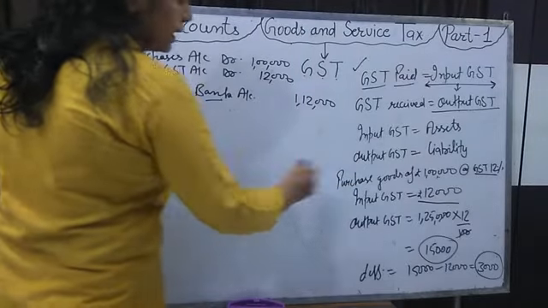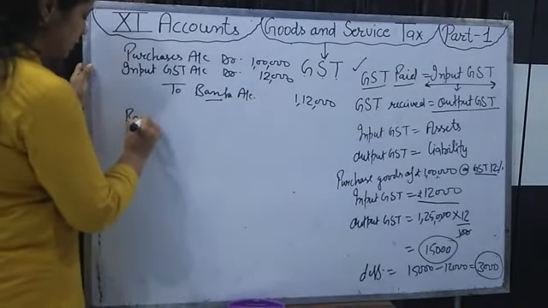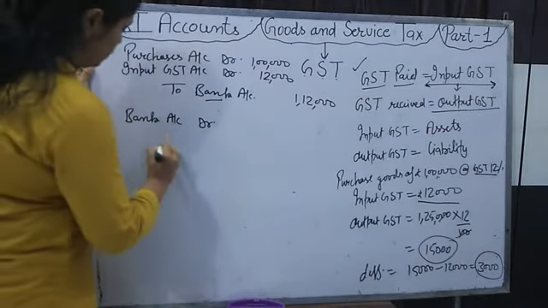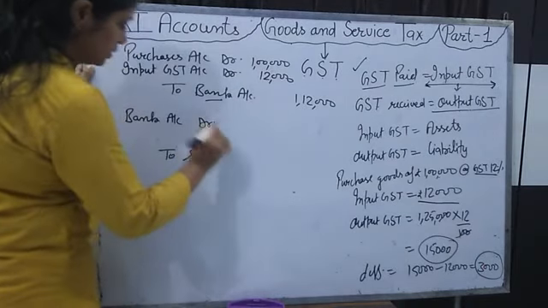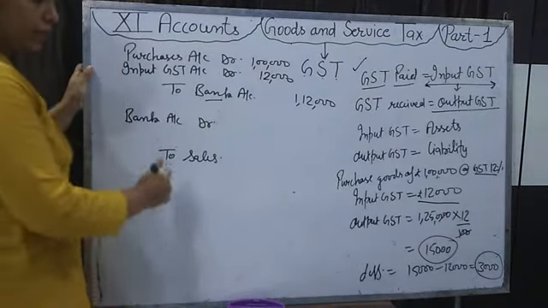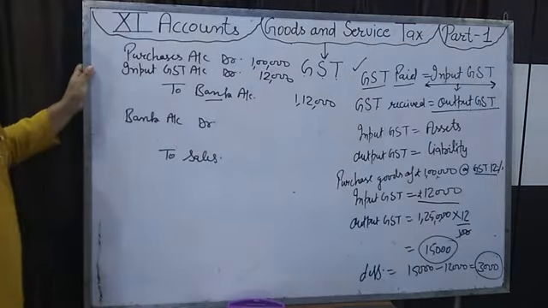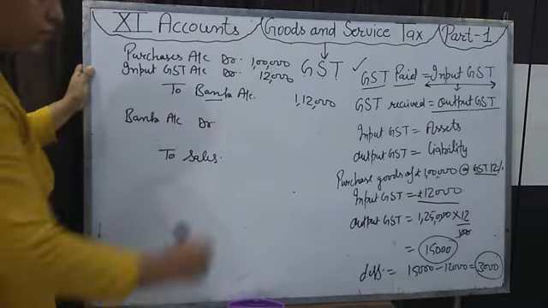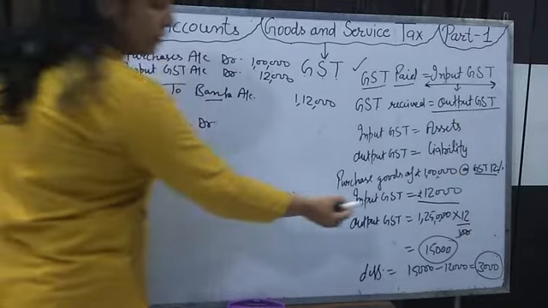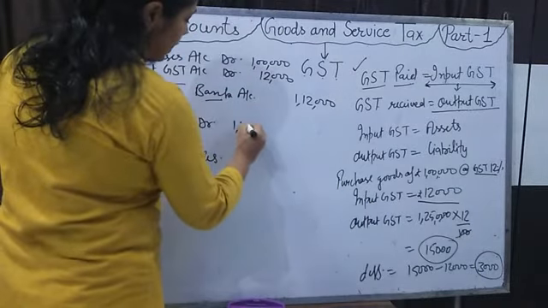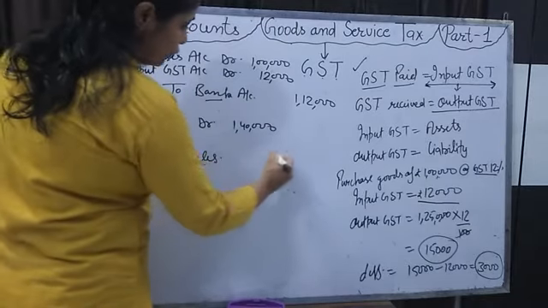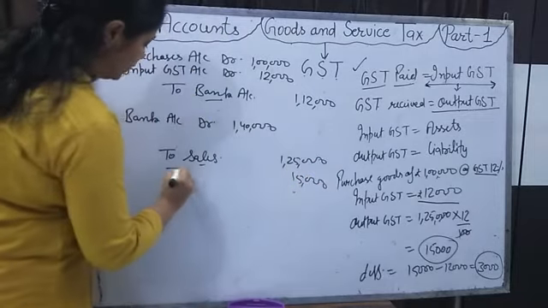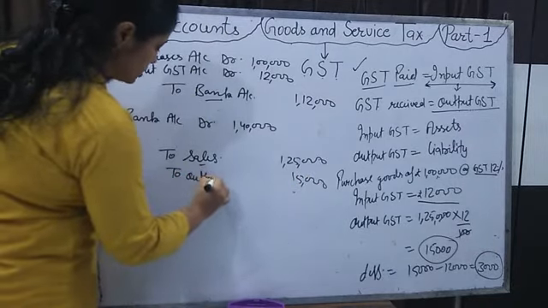When the businessman sells the goods, then again bank account debit to sales. We pass this entry, but we will collect the GST amount of 15,000 also, which is known as output GST. We will receive a total amount of 1,25,000 plus 15,000, that is 1,40,000. For the sales, 1,25,000 is credited, and 15,000 will be credited to the output GST account.